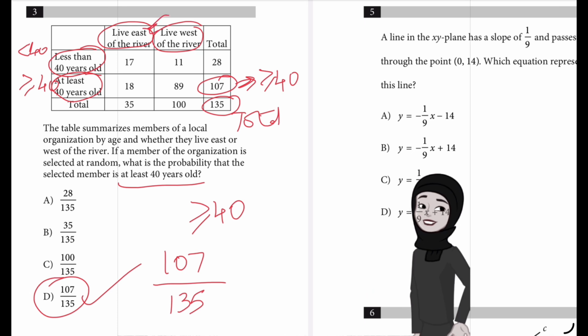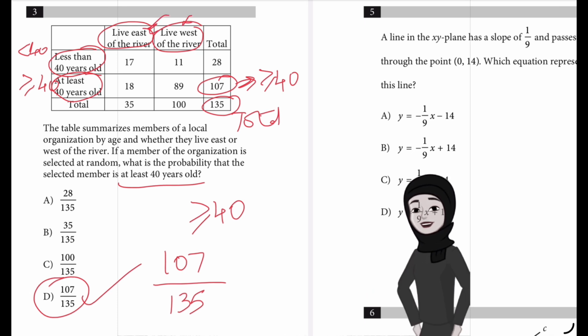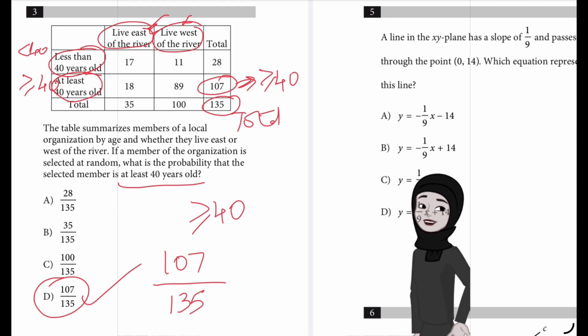And in this case, we don't have to worry whether they live east of the river or live west of the river, because that doesn't matter. It only matters whether they are at least 40 years old.